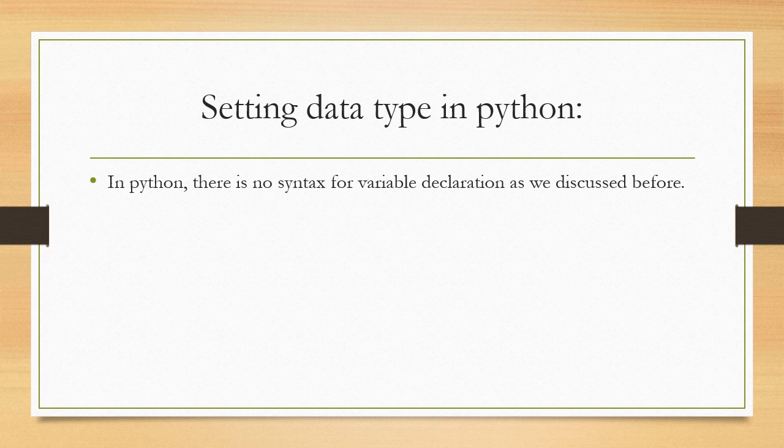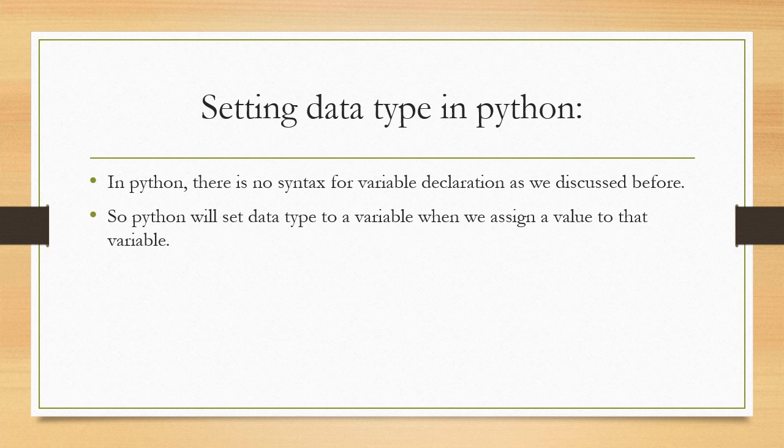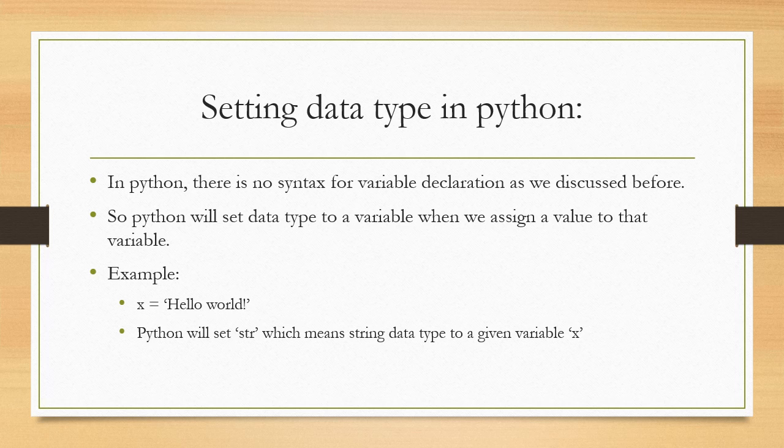Setting data type in Python. In Python, there is no syntax for variable declaration as we discussed before. So Python will set the data type of a variable when we assign a value to that variable. For example, x equal to "hello world". When we write x equal to "hello world", Python will assign the string data type to the given variable x.